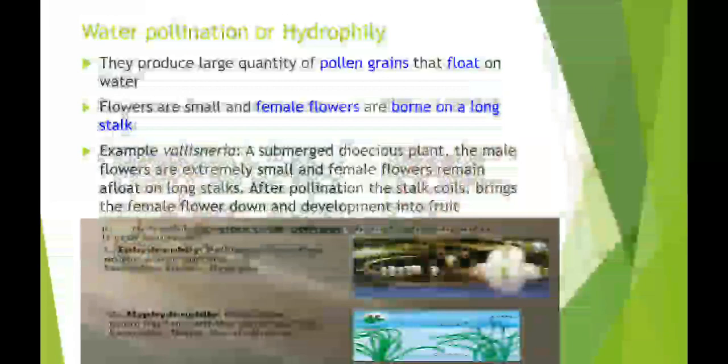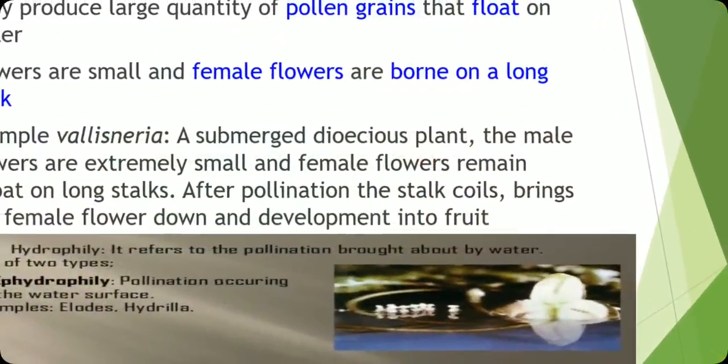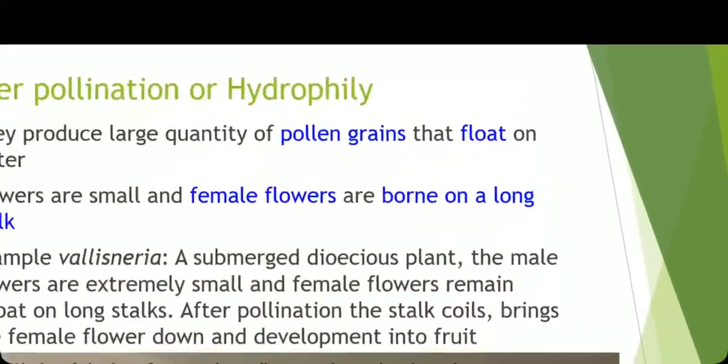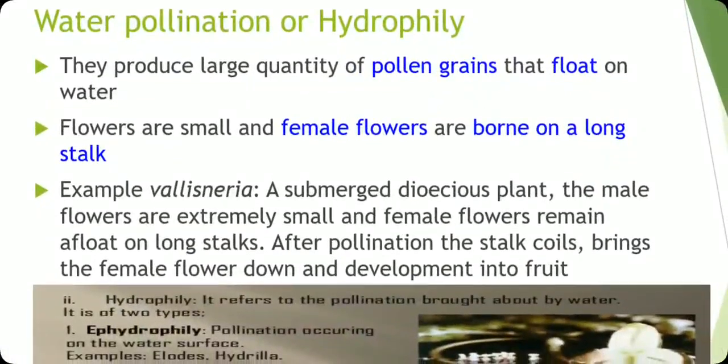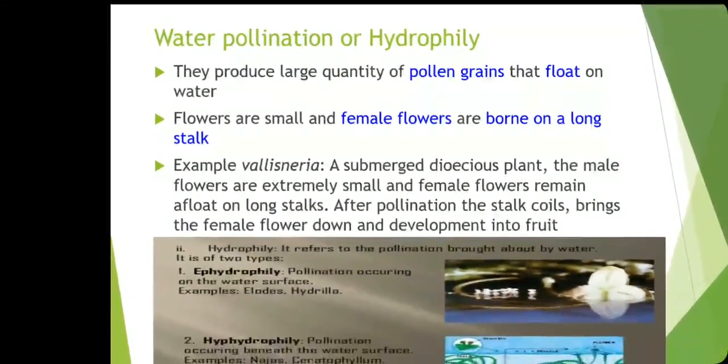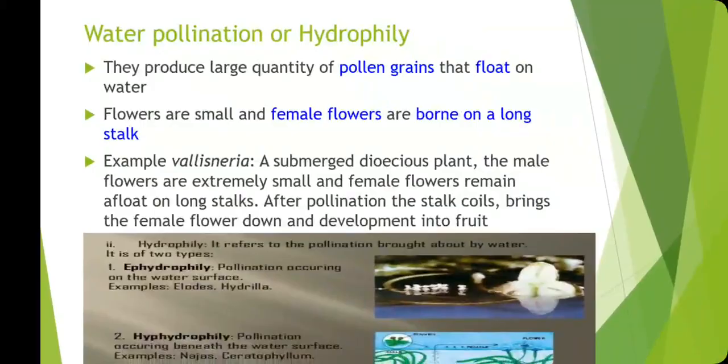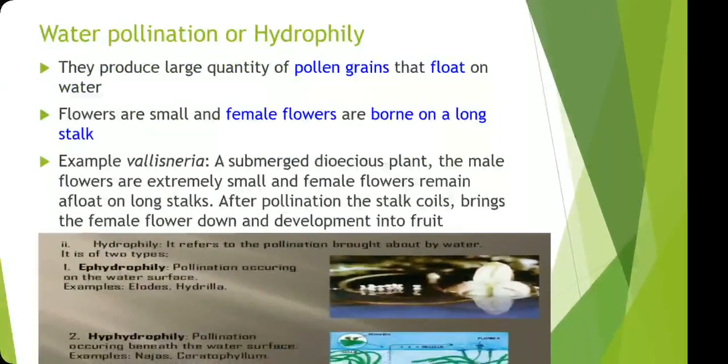They can be waterproof, and they are smaller in size, and the flowers are smaller. It means the male flowers are smaller as compared to female flowers, and are borne on a long stalk, as I will show you in a picture. But before this, I want to tell you that hydrophily is also of two types.